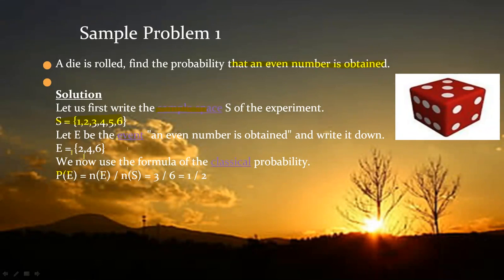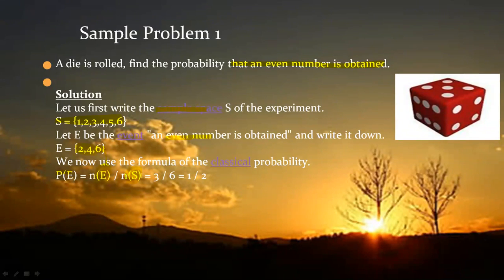What is an event? You are doing some experiment, and they are giving you the result as well, the problem and the result. So what you are getting is an even number. If I'm getting an even number, it means I'm getting 2, 4, 6. So what you have to do is take the number of events, your result, divided by the total number of possibilities.